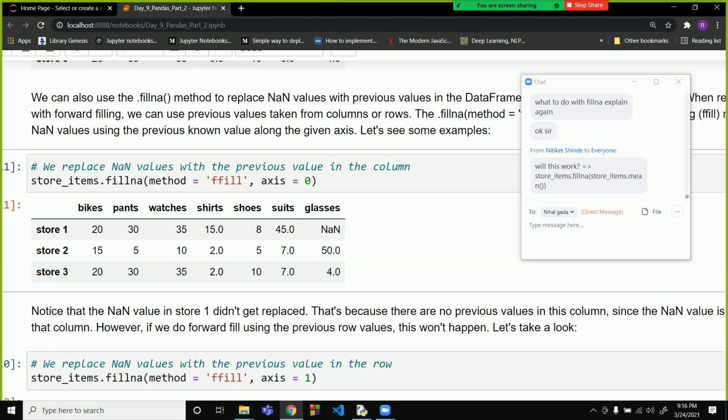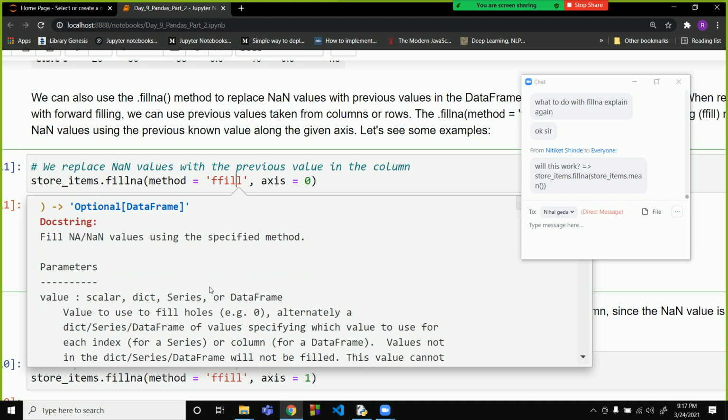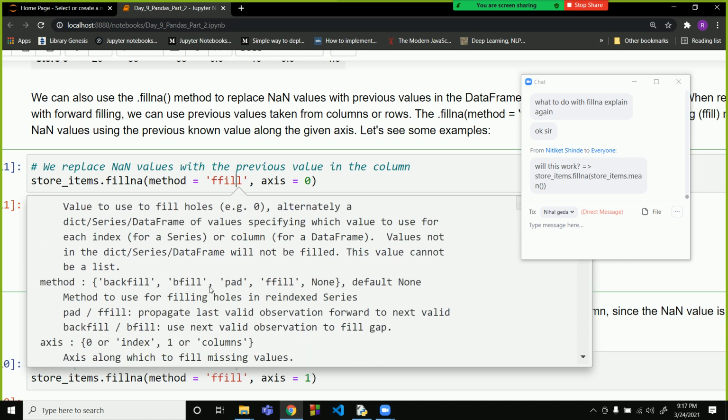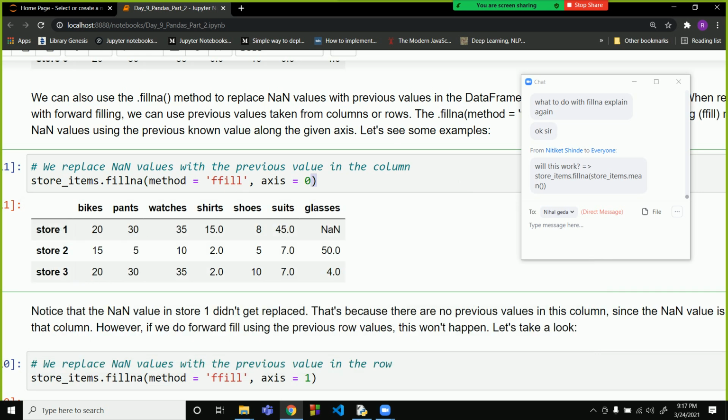I will have to try. I don't think it will work. No, I don't think it will work. If you want to fill it with some other values, then what you will have to do?